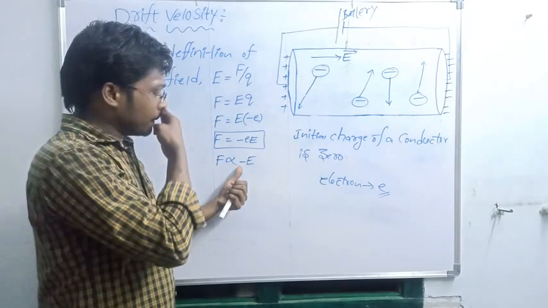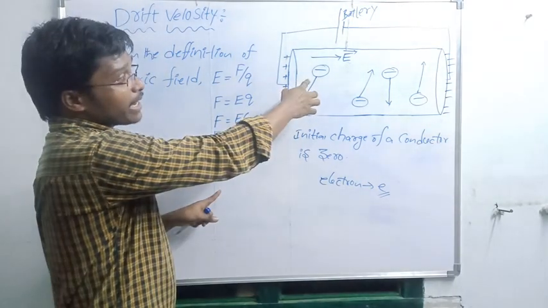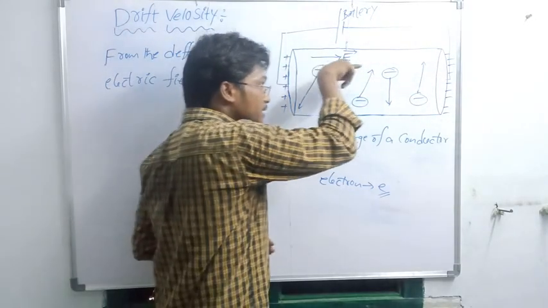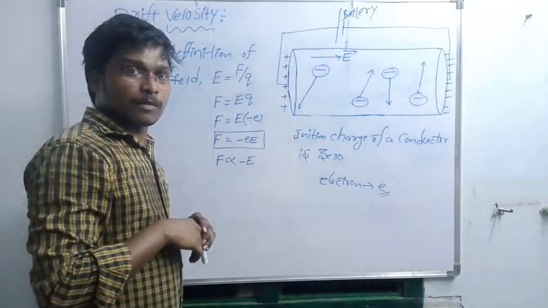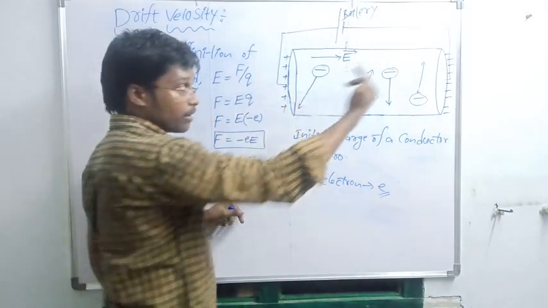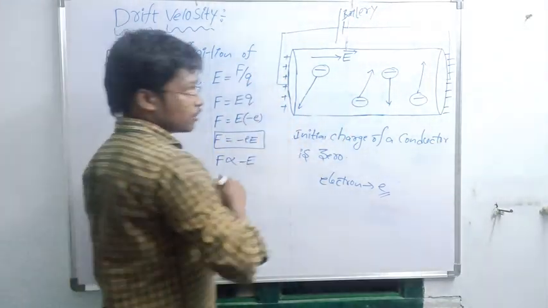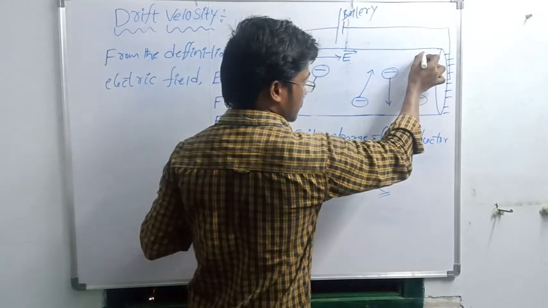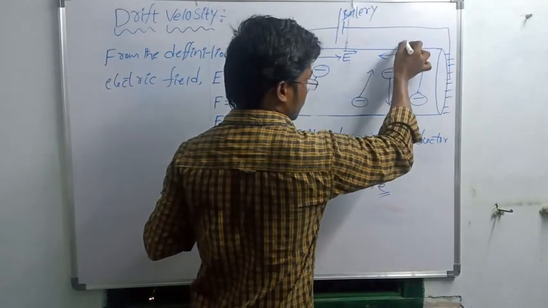So in our diagram, what is the electric field direction? This direction. The electric field is in this direction, so from this expression what is the force direction? Opposite, correct? So the force direction is in this direction.